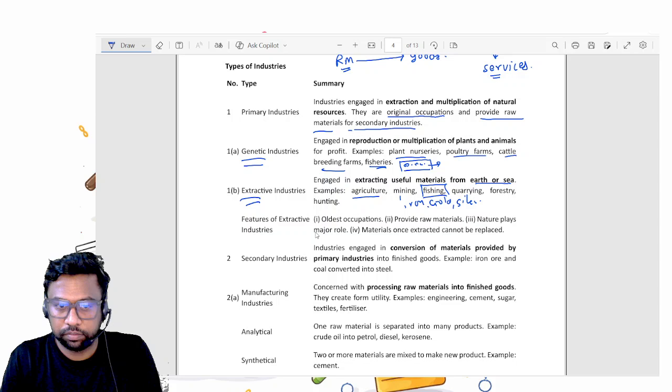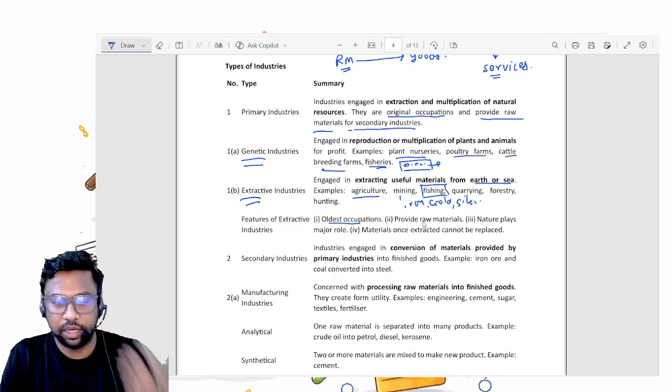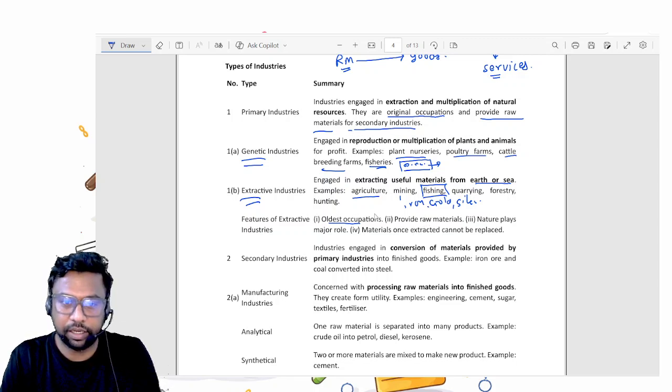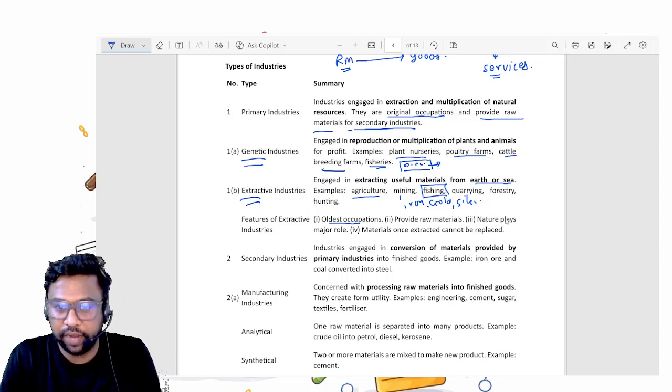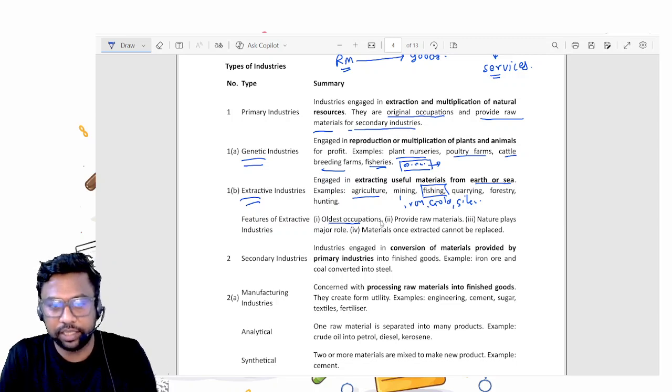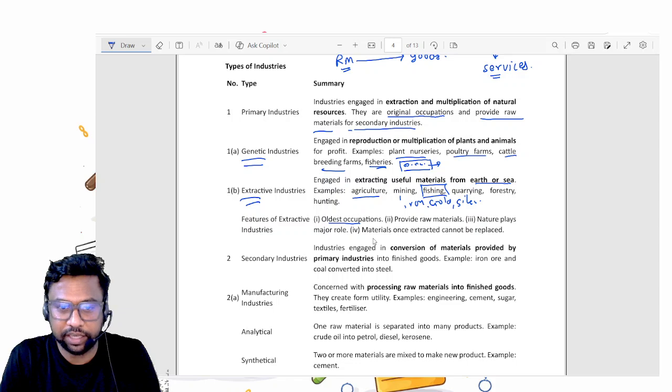Features. See, it is oldest occupation. Like when the human evolution happened, they started doing farming, mining, etc. That's why this is oldest occupation or original occupation, right? It provides raw material. Since I am producing cotton, that cotton is raw material for the factories which manufacture clothes, right? Nature plays major role. Nature will create the raw material for you and the humans will simply extract from the nature.